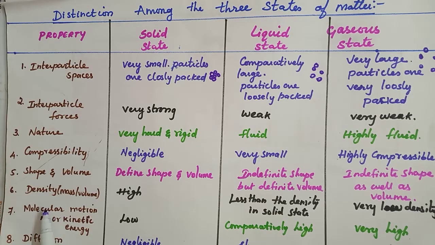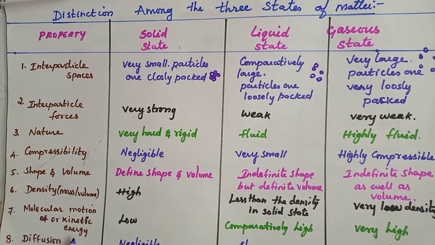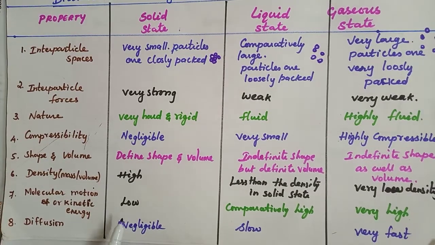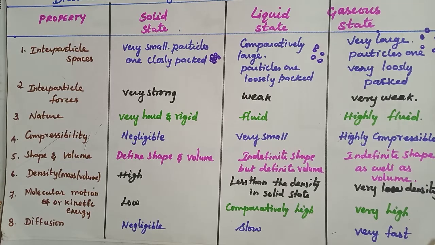The next one is density. Density means mass per volume. Here it is high in solids, less than the density of solids in liquids, and very low density in the gaseous state. Next one is molecular motion or kinetic energy. Kinetic means movement. It is very low in the solid state, a little higher in the liquid state, and very high in the gaseous state.